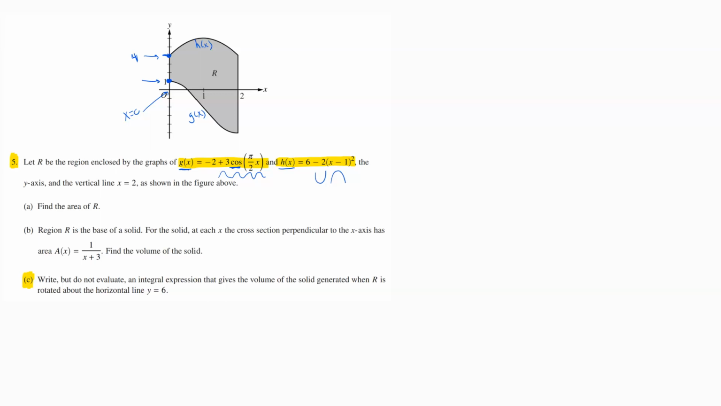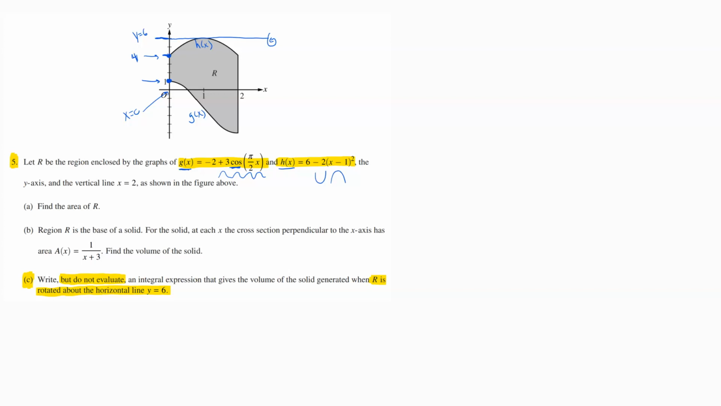So now that we know what we're looking at in the graph up above, let's see what this question is asking us to do. They want us to write, but do not evaluate. I love that. That's always my favorite type of problem, when I don't actually have to do all the math to finish it out. An integral expression that gives the volume of the solid when R is rotated about the horizontal line y equals 6. So we are doing a volume of rotation problem, but we are not rotating around the x-axis. We are rotating around this y equals 6 line right here. We're going to be rotating everybody around that line right there.